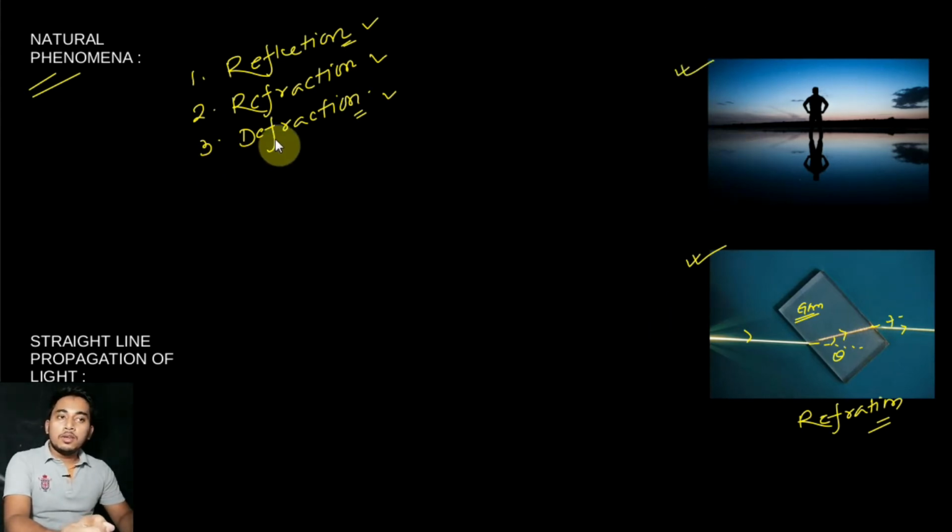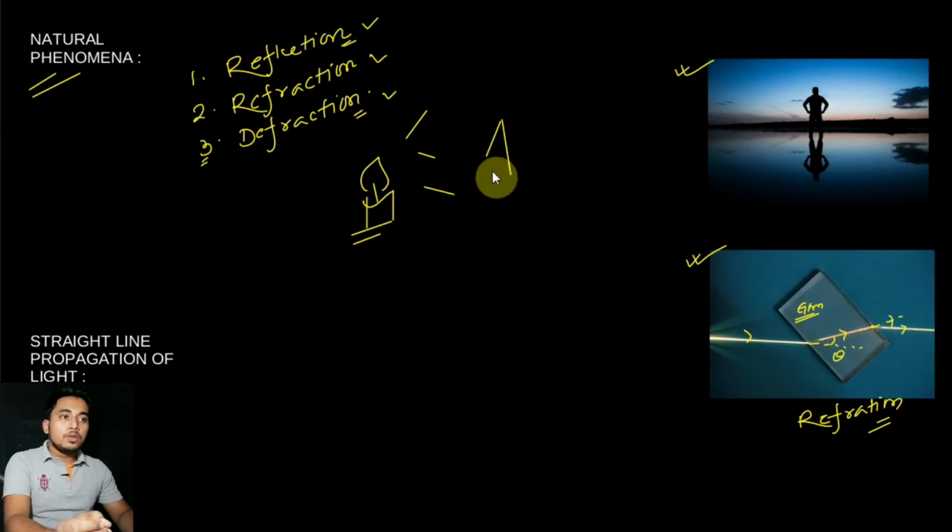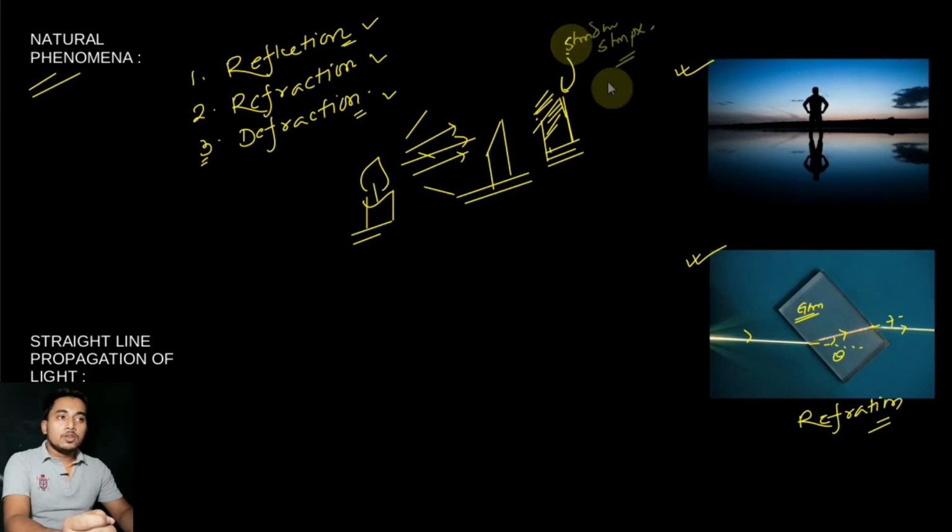And what is the third phenomenon? It is diffraction. So what is diffraction? If you take a candle, it will illuminate all the way around it. If I take a sharp edged object in front of it, the shadow will form in a blurry way, because as light propagates in a straight line, it should be a sharp shadow. But in practice we see that some of the light comes into the shadow region. That's why the shadow is not sharp here. This phenomenon is called diffraction.